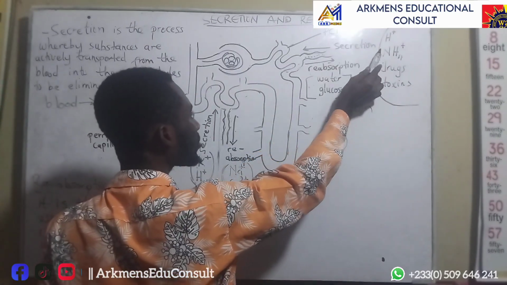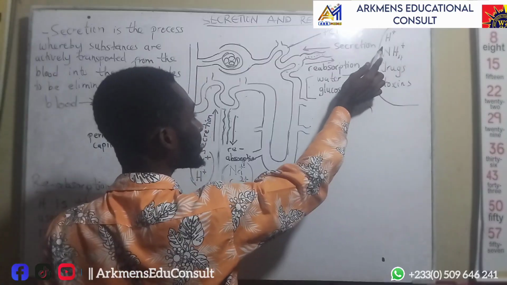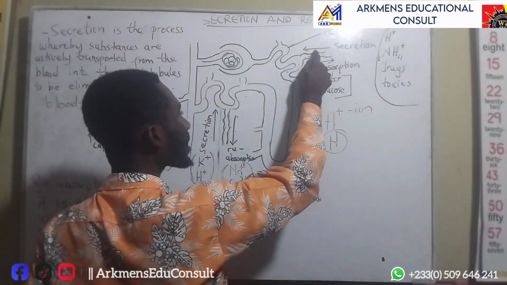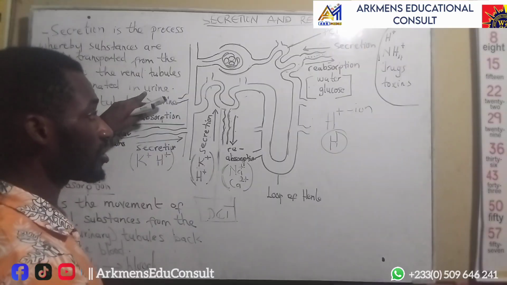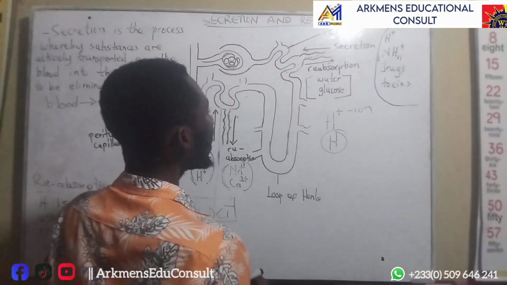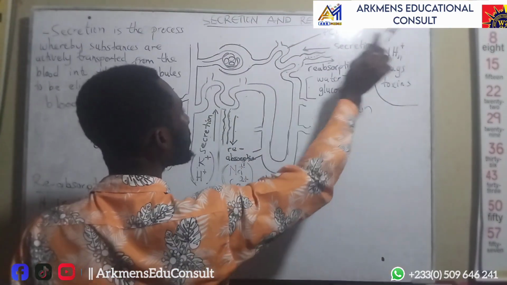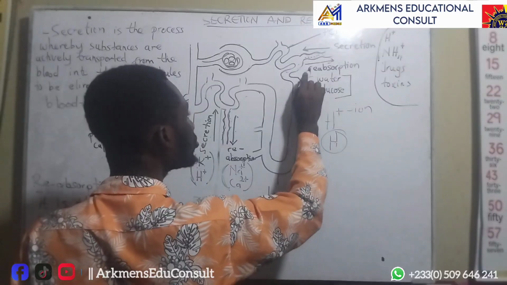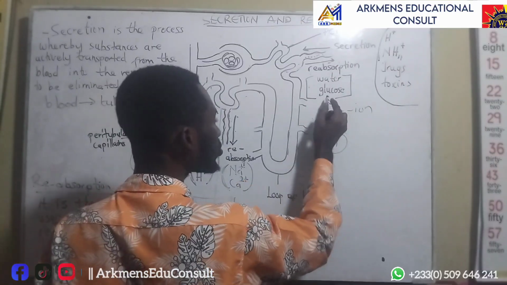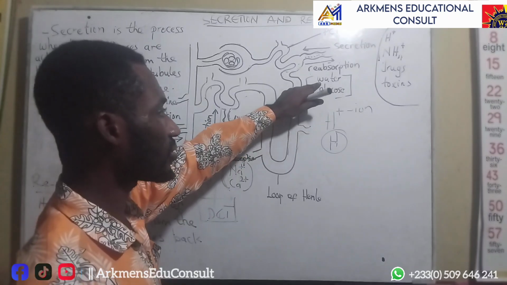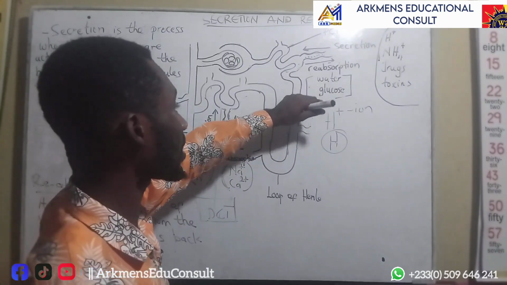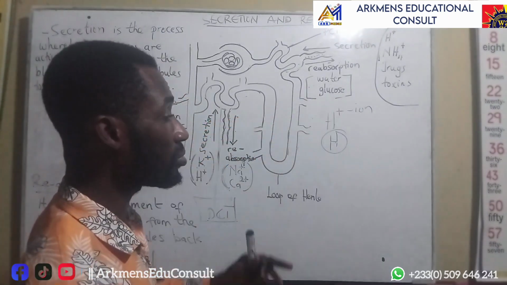So these substances are not needed in the body, and they are seen as poisonous. So they come back into the tubules to be eliminated in the urine, to be part of the urine and come out of the body. Then it reabsorbs, meaning that it sends water and glucose back into the blood, because water and glucose are very important in the blood. Glucose is for energy, water is for regulation of body temperature, and some substances are also carried by water to make you live.